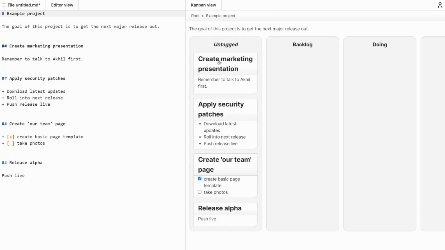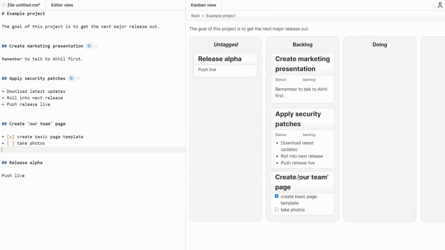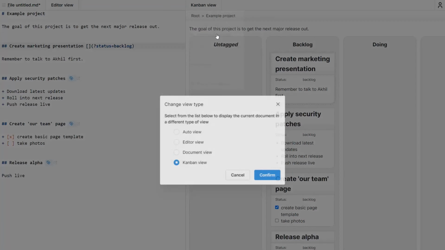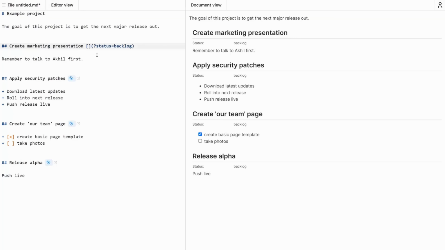They're currently untagged, so let's get those all moved into the backlog. And as I move them into the backlog, these little tags appear here in the text. These tags are invisible, so when I render this page as a document, this is all connected with Git and it works on GitHub, so you can view the Markdown on GitHub. I go back, say, to the document view. Those tags are all invisible because they are just empty links, all legitimate Markdown, and so they don't show up there.